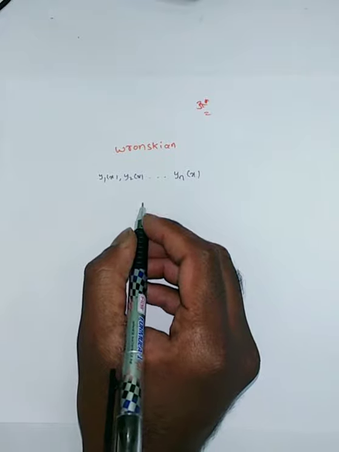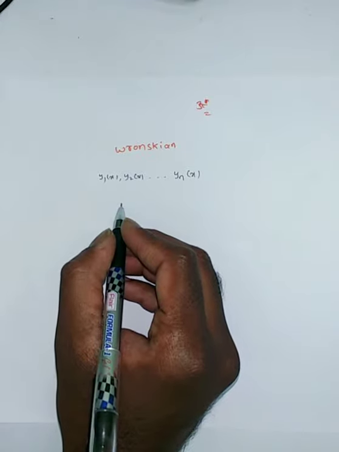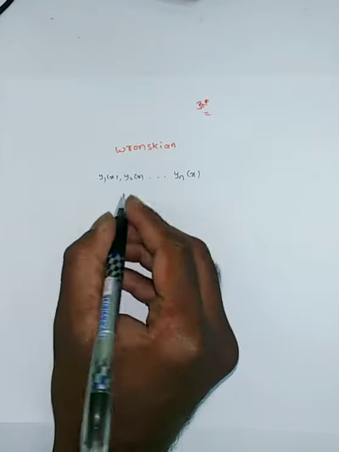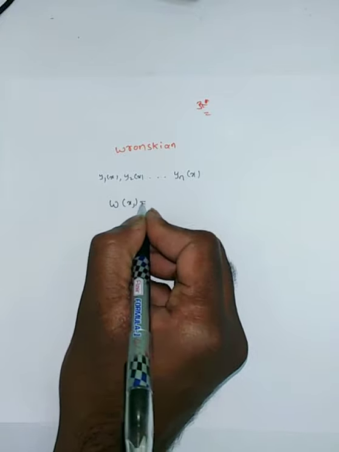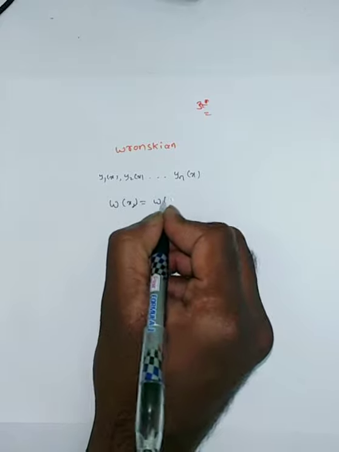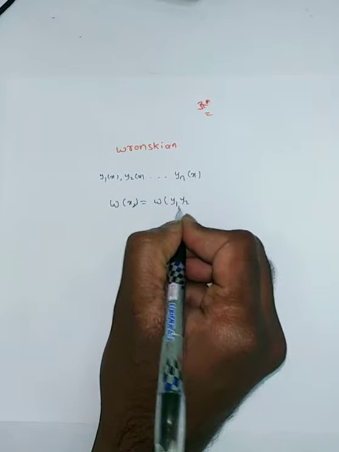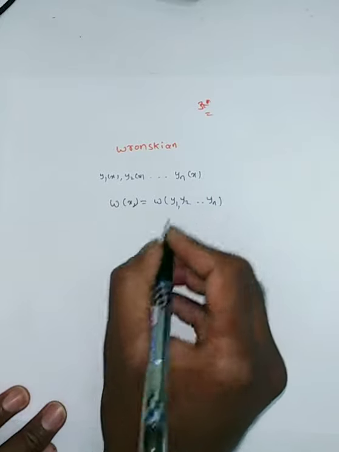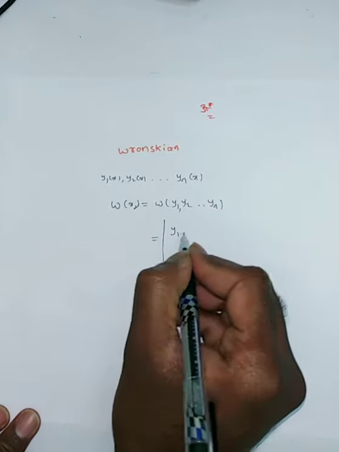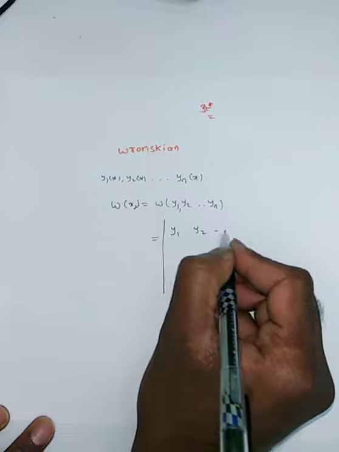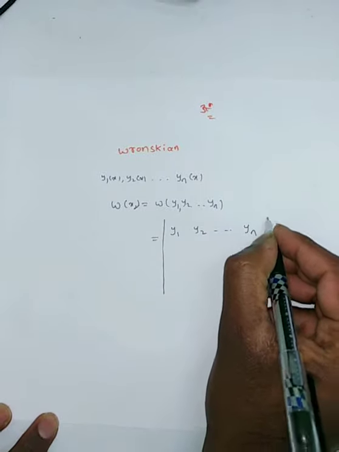Now, to verify linear dependence, we will use the Wronskian. The Wronskian function is denoted with W of x. This is also equal to W of y1, y2, and so on up to yn. That is equal to the determinant of y1, y2, and so on yn.